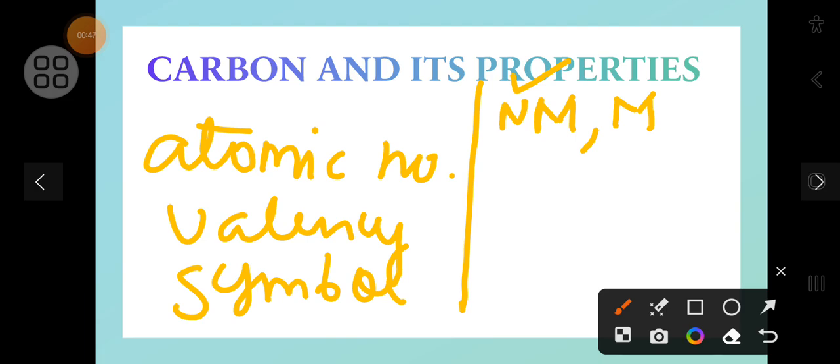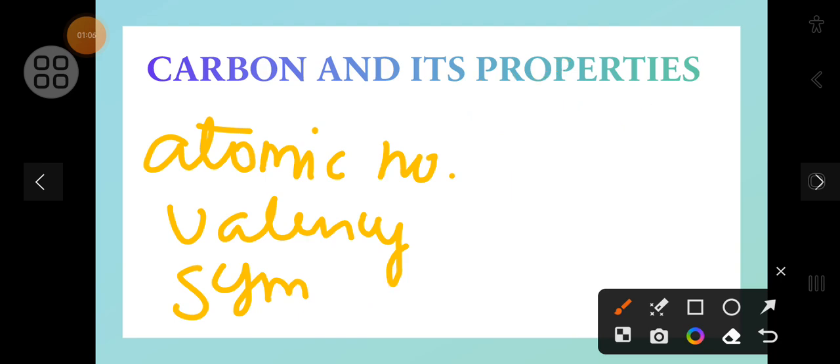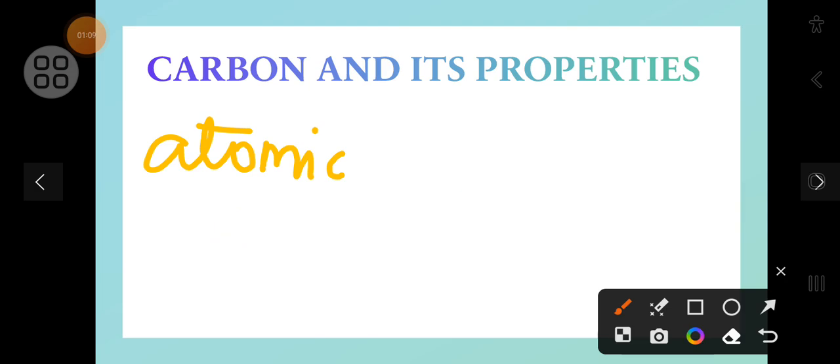And one more thing which comes in our mind is whether it is acidic or basic in nature, right? From the chapters acids, bases and salts, and also metals and non-metals. And also some of the equations or reactions come into our mind.